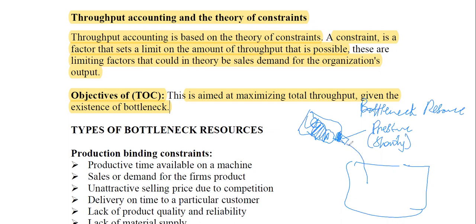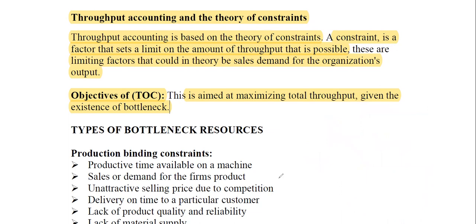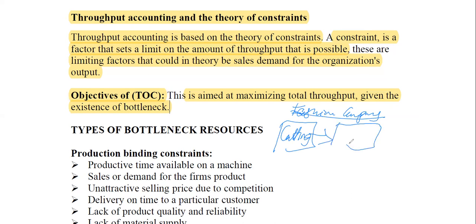So if you are pouring the water, here it comes quickly, but when it gets to the mouth of the bottle, it comes very slowly because of the pressure. Now, why is this important? Let me give you some scenarios so you understand what we mean under the theory of constraints. Let's say you have a fashion company which has 3 processes. And these processes are what? Cutting, so we have the department that cuts the materials. We have cutting, we have finishing, and we have packaging, not so.